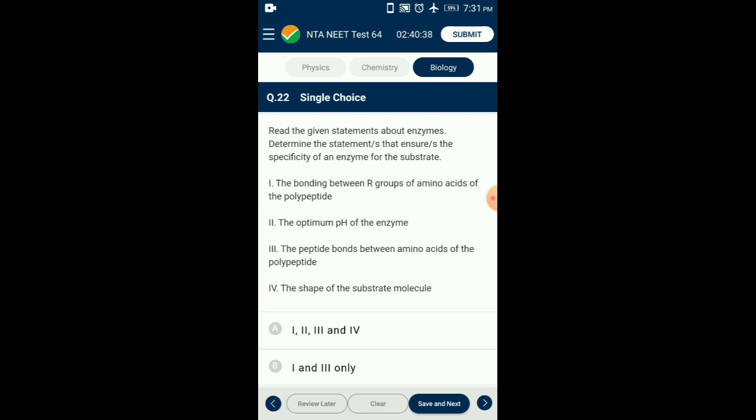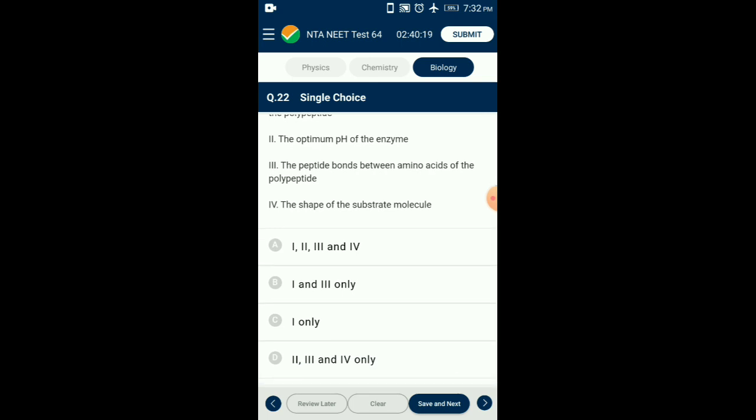Due to the R group, the bonding of the polypeptide chain in the enzyme will differ, resulting in the formation of various folds and bends in its tertiary structure, enabling the making of a substrate binding site which is highly specific.